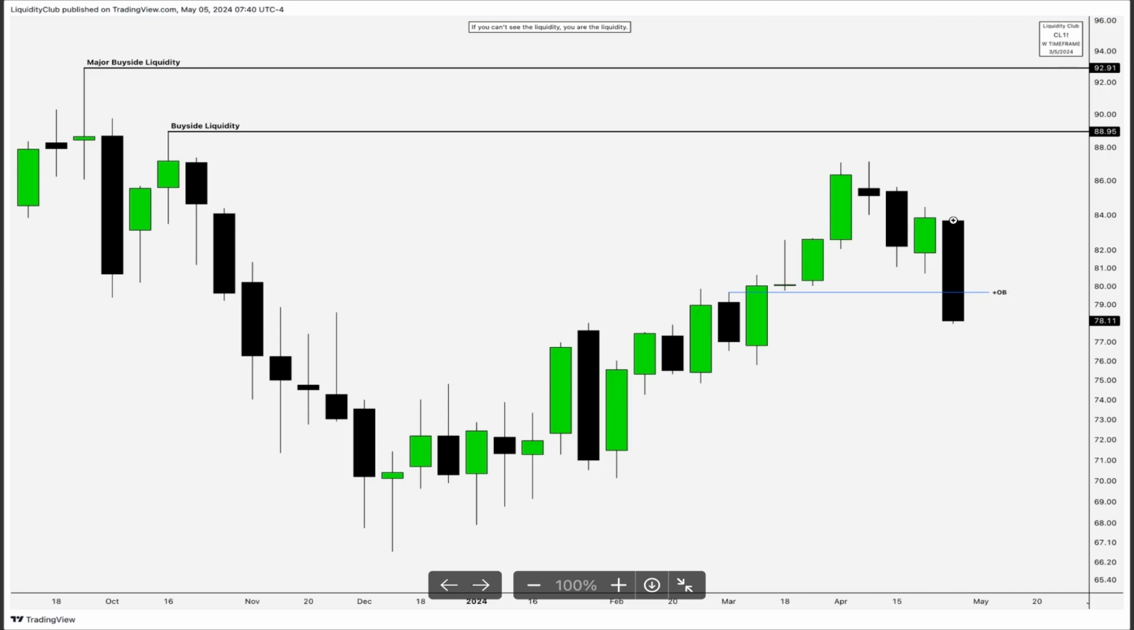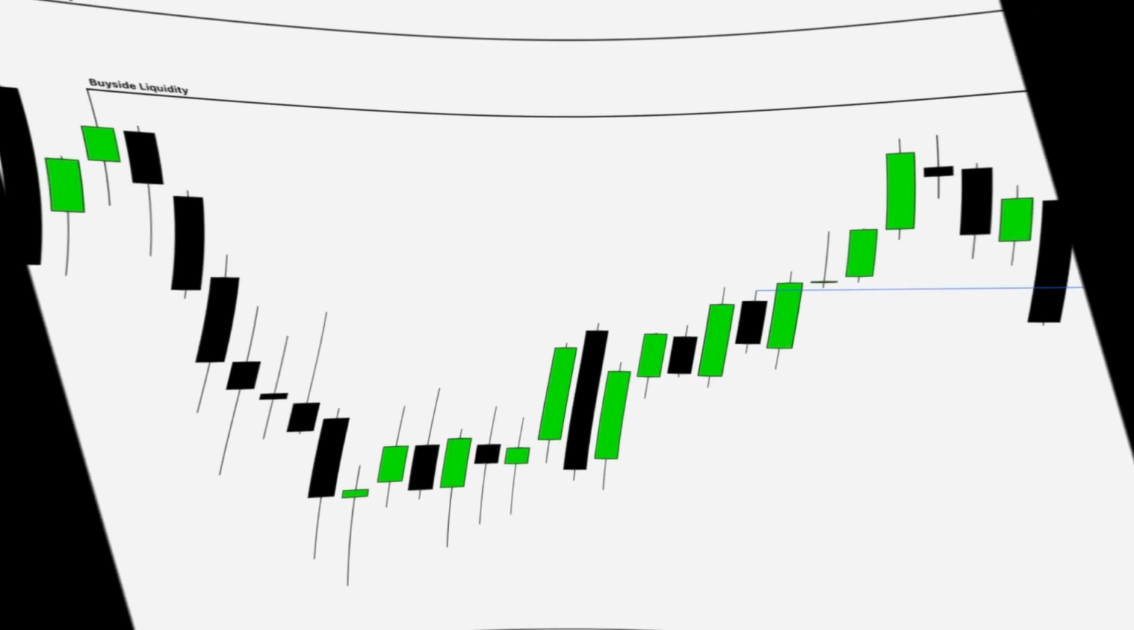This by itself can just fail and start trading down lower to attack the lows. But this is what I'm favoring here. I'm telling you that I'm looking for higher prices on crude oil. So that's going to be pretty much it for crude oil.